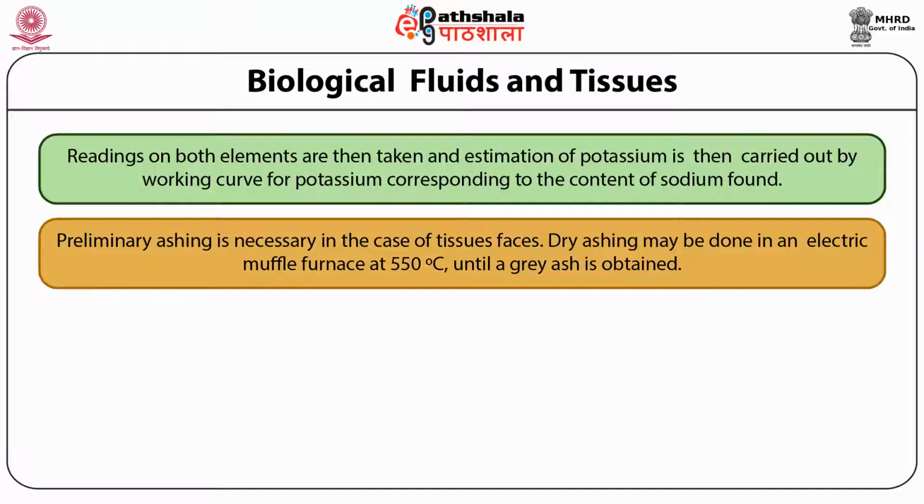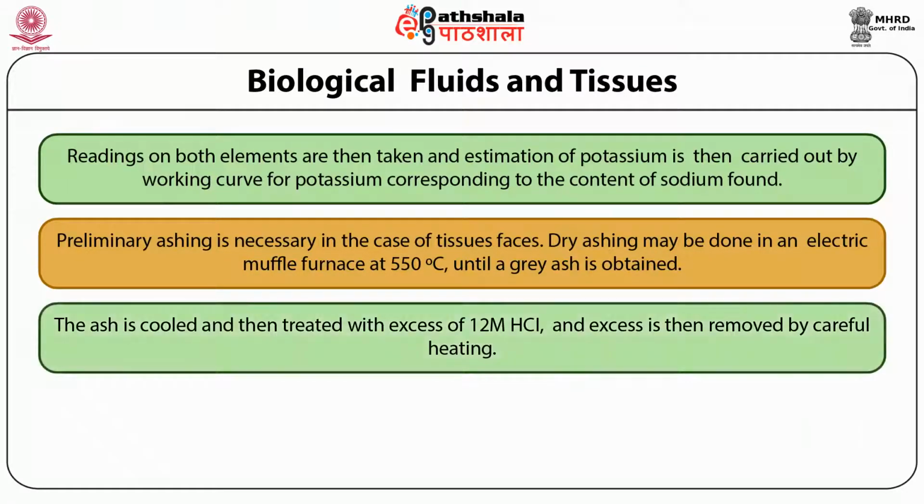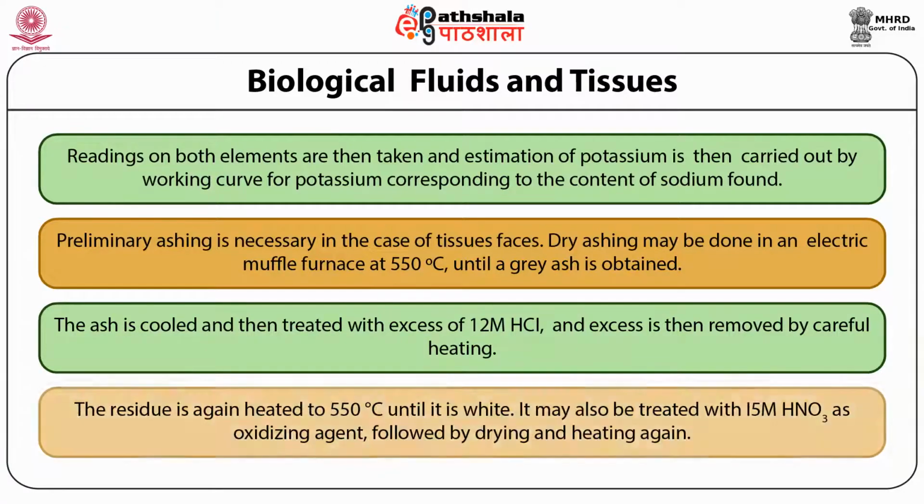Preliminary ashing is necessary in the case of tissue samples. If you have a tissue material, it is burned first to remove the organic material. Dry ashing may be done in an electric muffle furnace at 550 degrees centigrade until a grey ash is obtained. The ash is cooled and then treated with excess 12 molar HCl, and the excess is removed by careful heating. The residue is again heated to 550 degrees centigrade until it is white. It may also be treated with 5 molar nitric acid as an oxidizing agent, followed by drying and heating again.